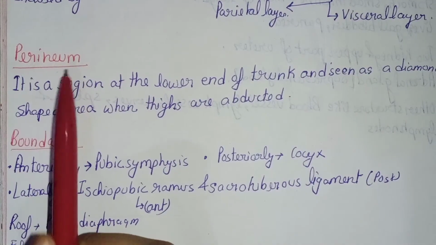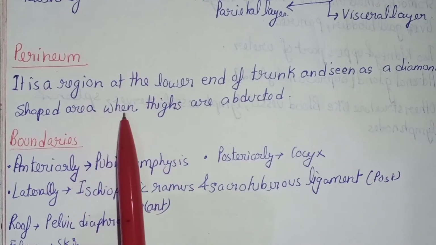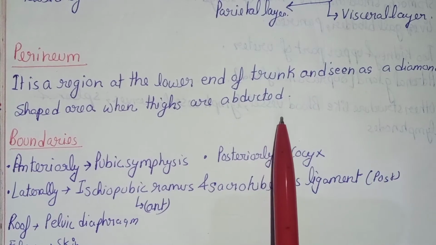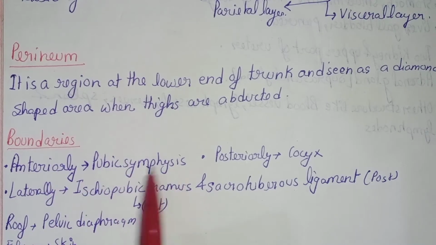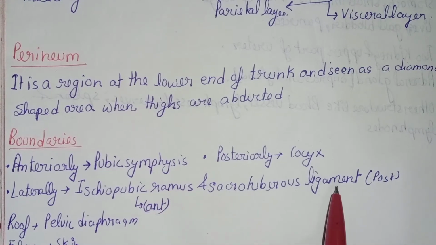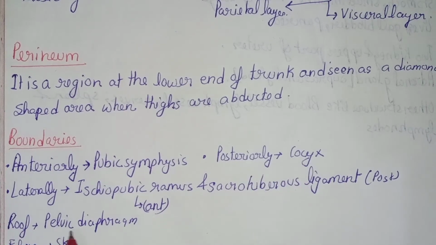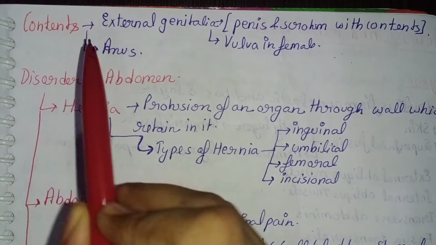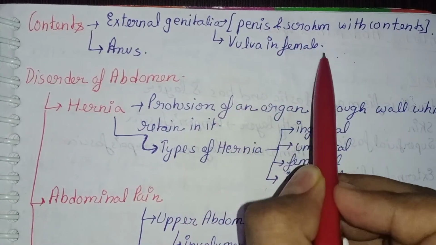Coming to perineum, it is a region at the lower end of the trunk and seen as a diamond-shaped area when the thighs are abducted. Now coming to boundaries: anteriorly pubic symphysis, laterally ischiopubic ramus and sacrotuberous ligament, posteriorly coccygeal bone, roof pelvic diaphragm, floor skin. Now what are the contents of perineum? External genitalia like penis and scrotum with the contents, and vulva in female, and anus.